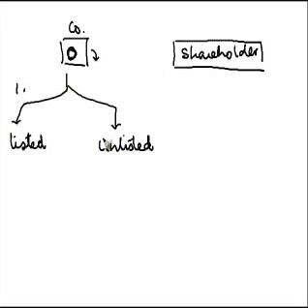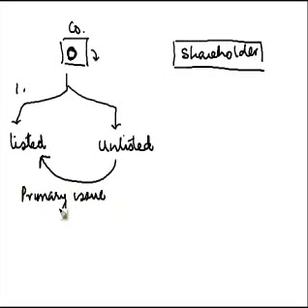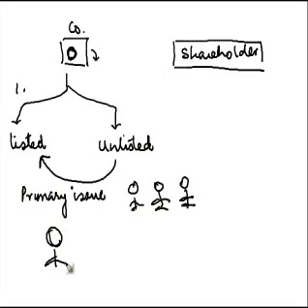Whenever an unlisted company converts into a listed company and issues its shares to the public, it is known as a primary issue. Once a primary issue is made, an outsider can purchase the shares from these shareholders.